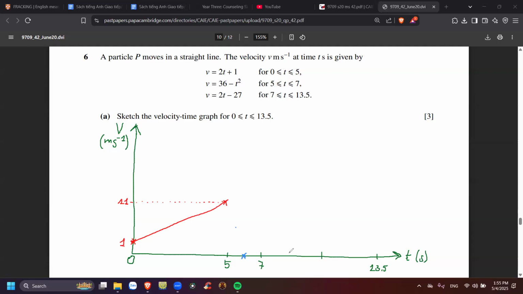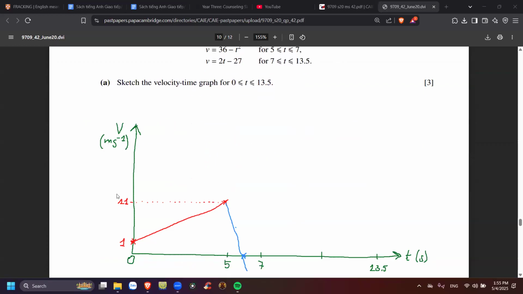When t is 6.5, let's say, it's going to be minus 6.25. So all the way down here. And if t equals 7, it's going to be minus 13. Wow. Oh, I'm out of paper though. So it's just going to go down this way. You can use decimals for this one, I think.